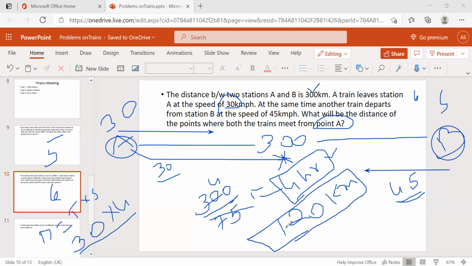From point A, 120 kilometers. From point B, it's 300 minus 120, it's nothing but 180. Or you can multiply like this also: 4 into 45. It also gives the same answer, 180. Is it clear? So if you understand the concept, then it is easy to solve the problems without a formula.